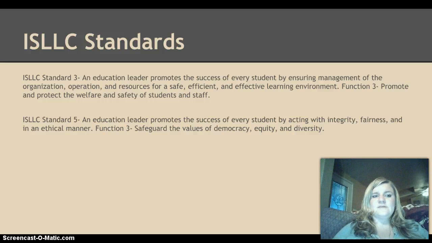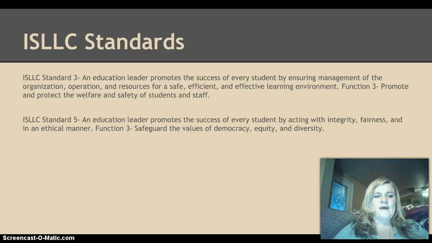The ISLLC standards that I used were Standard 3. An education leader promotes the success of every student by ensuring management of the organization, operation, and resources for a safe, efficient, and effective learning environment. And I used Function 3, promote and protect the welfare and safety of students and staff.